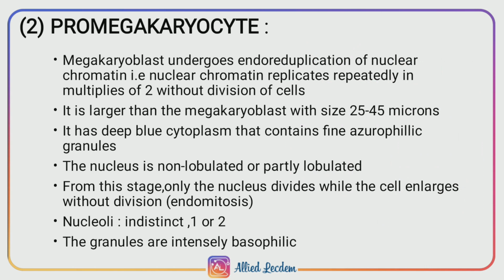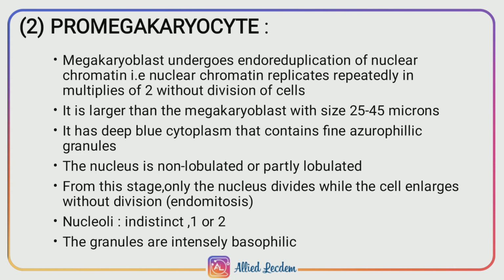Promegakaryocyte. It is developed when megakaryoblast undergoes endoreduplication, that is replication of nuclear chromatin without division of cells. It is larger than the megakaryoblast with size of 25 to 45 microns. Its cytoplasm appears deep blue and contains fine acidophilic granules.